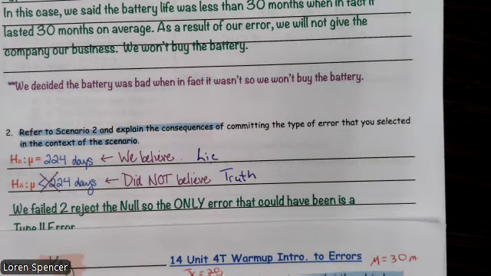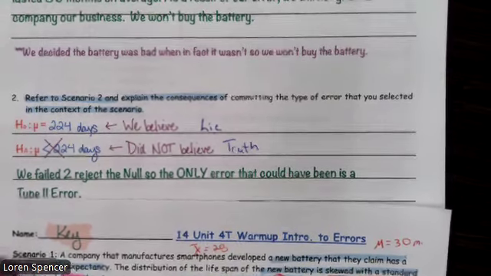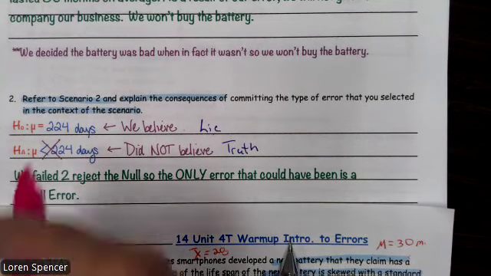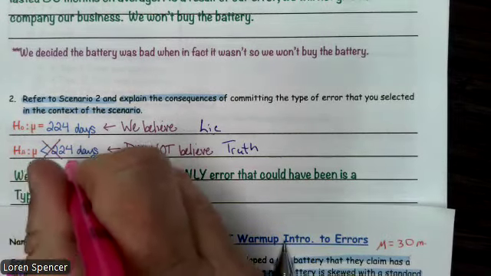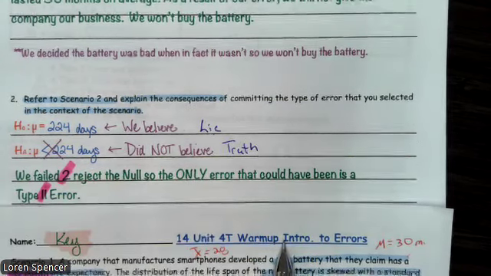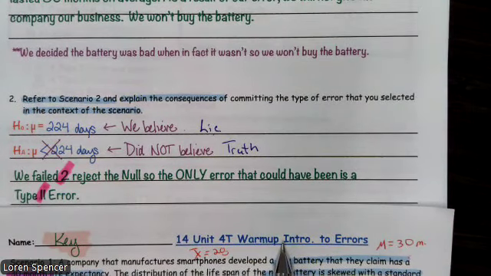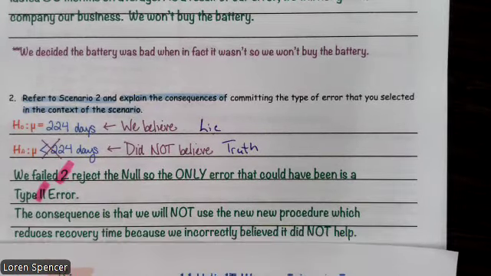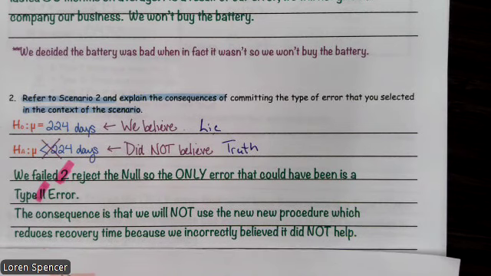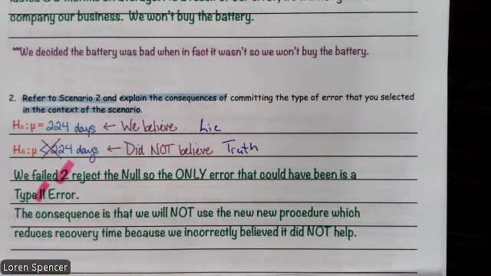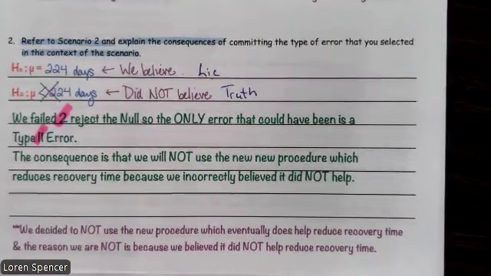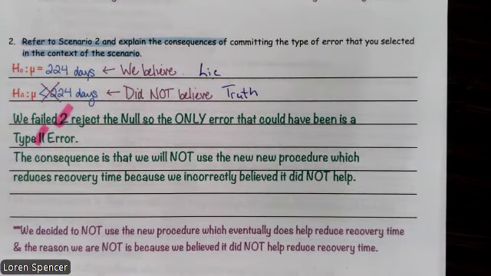So we failed to reject a null. So the only type of error that could have been committed is a type 2. All right. Remember, key words: fail to type 2. All right. So what's the consequence? Well, we will not use a new approach, which would have reduced recovery time because we incorrectly believed it would not help. So we decided the new procedure would not help reduce recovery time when in fact it actually does. Missed out on helping recovery times from ACL surgery.